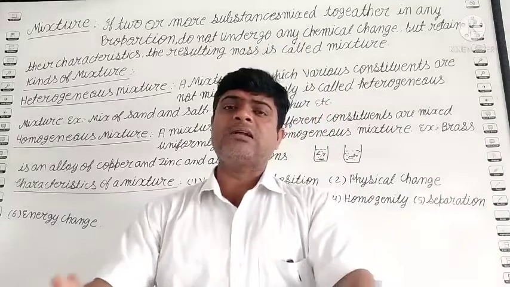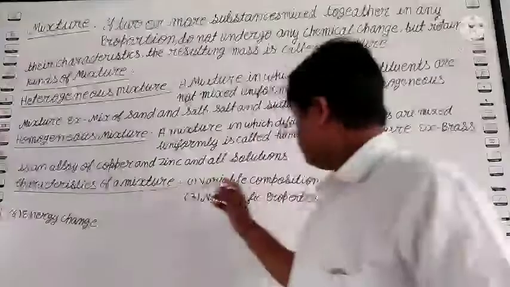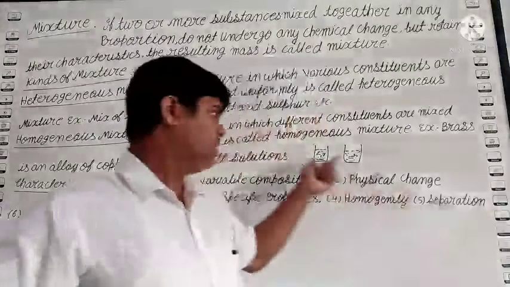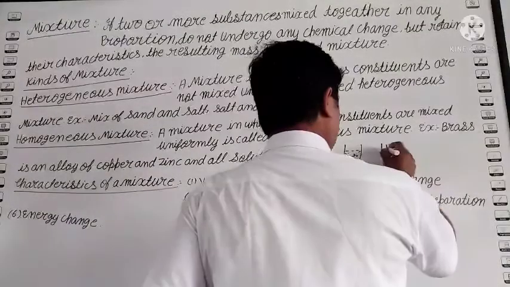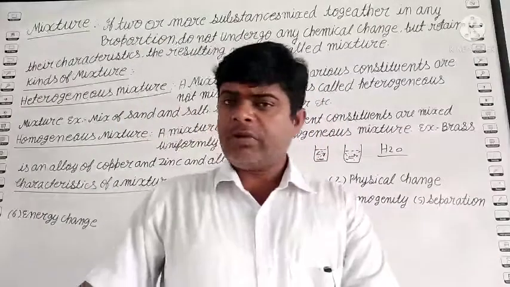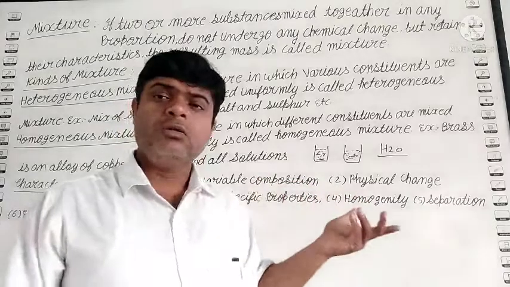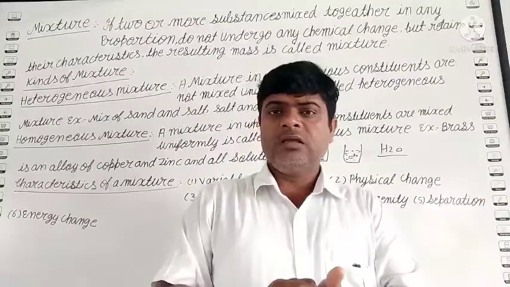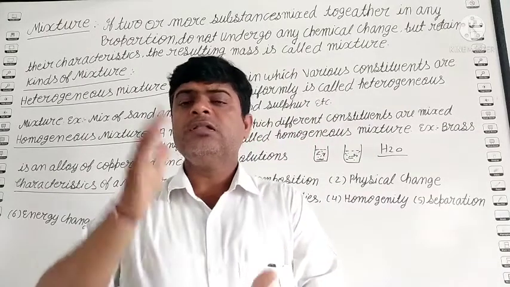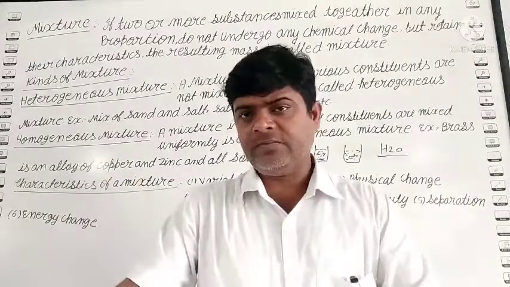So students, what are the characteristics, what are the properties of a mixture? First property, variable composition. Students, in a mixture, the ratio is not fixed. Suppose in water, H2O means two hydrogen and one oxygen join together to form the water molecule. But the question is, in a mixture, is the composition fixed? No. Suppose in tea, you add 1 spoon of sugar, or 2 spoons, or 3 spoons, it depends on your mix. Means the composition is different.